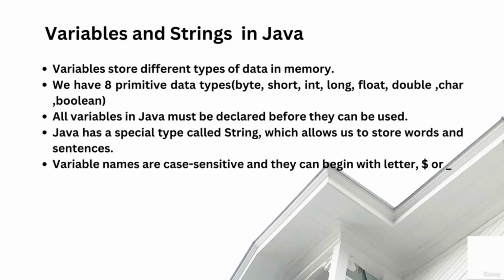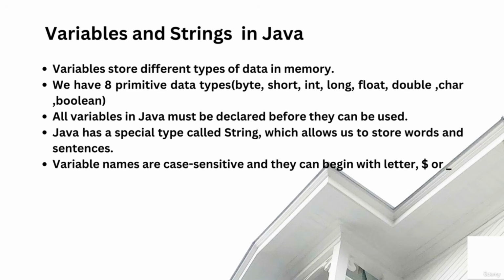The first 4, byte, short, integer, and long, store numbers. Float and double store numbers as well as allow decimal points to be stored. Char stores single characters. Boolean stores a flag kind of value, on, off, true, false. So it stores true and false.